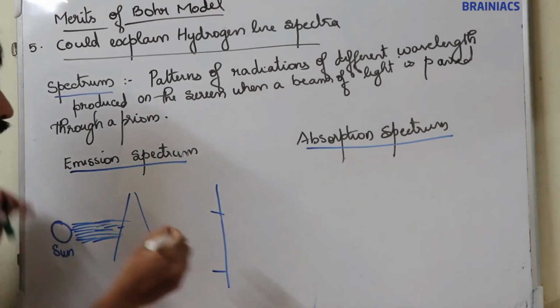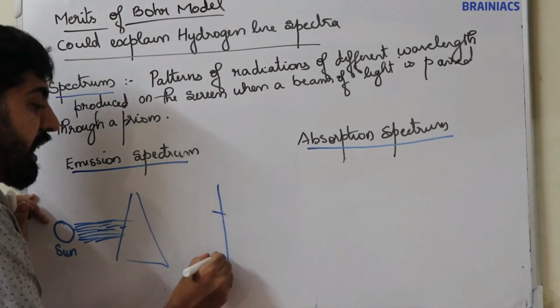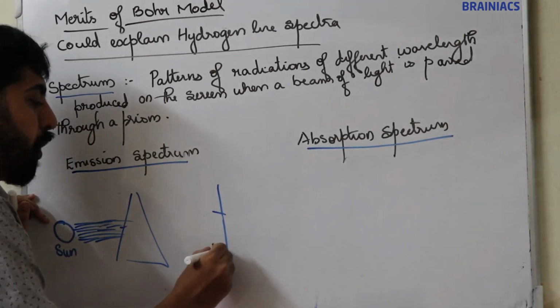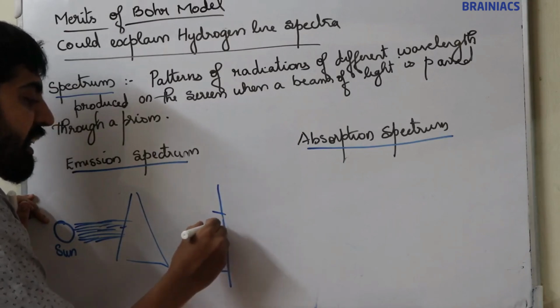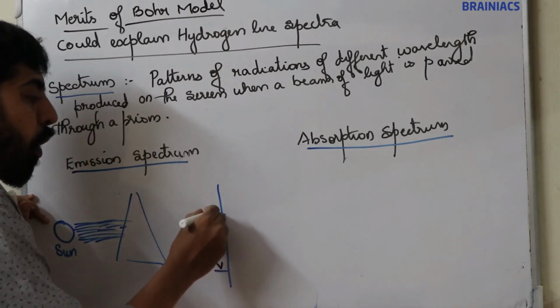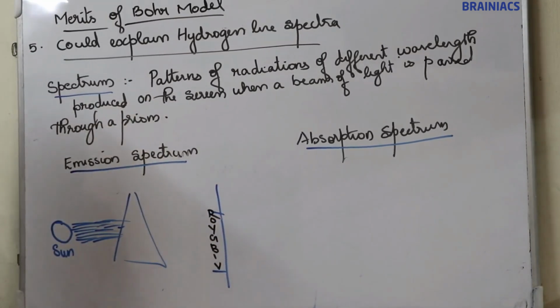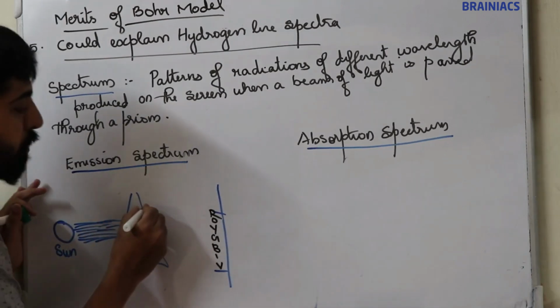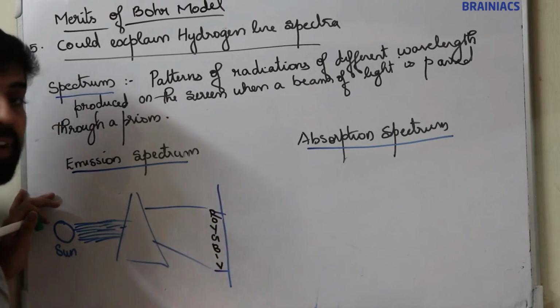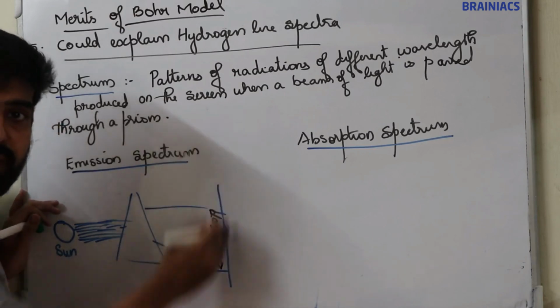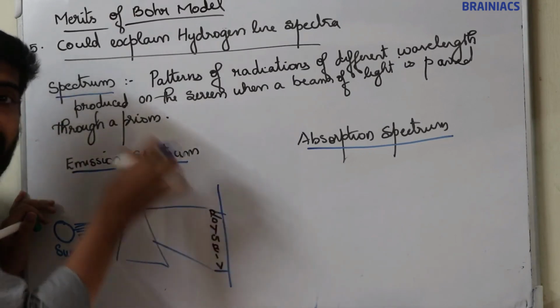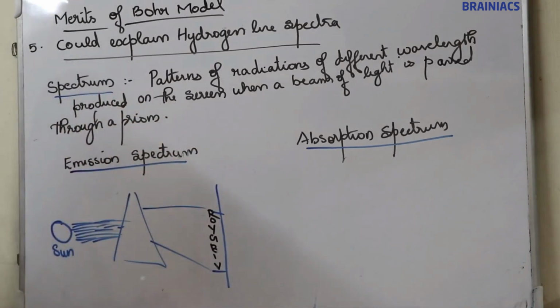They are violet, indigo, blue, green, yellow, orange, red. So when sunlight emits radiation and this emitted radiation passes through a prism, you can observe 7 different wavelengths or colors on the screen. This is known as emission spectrum.